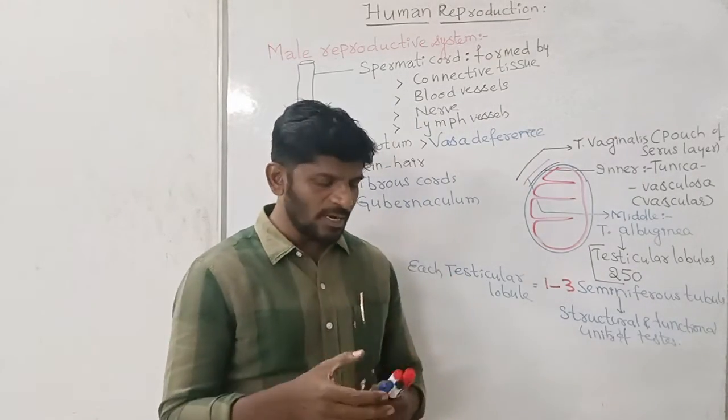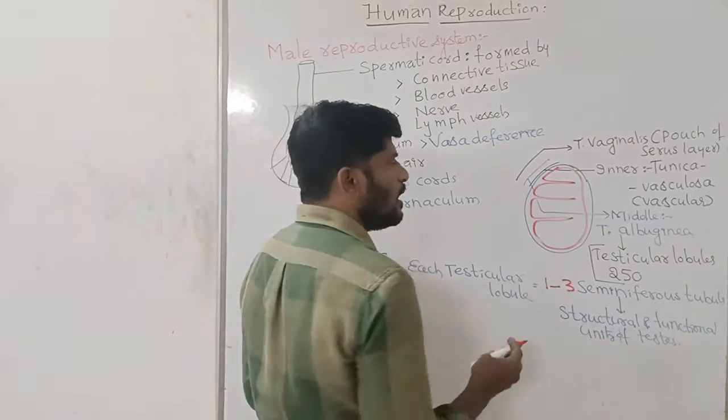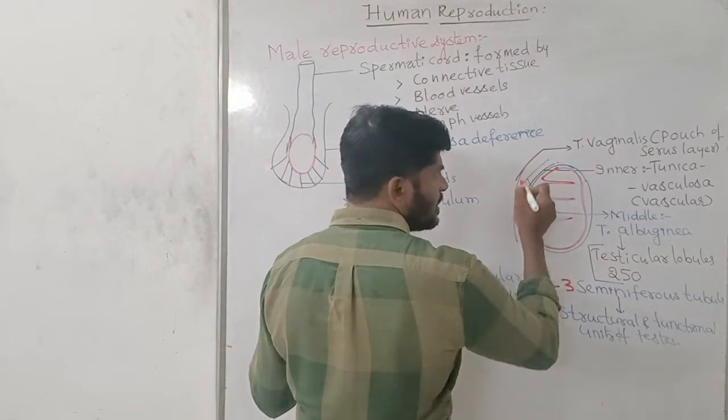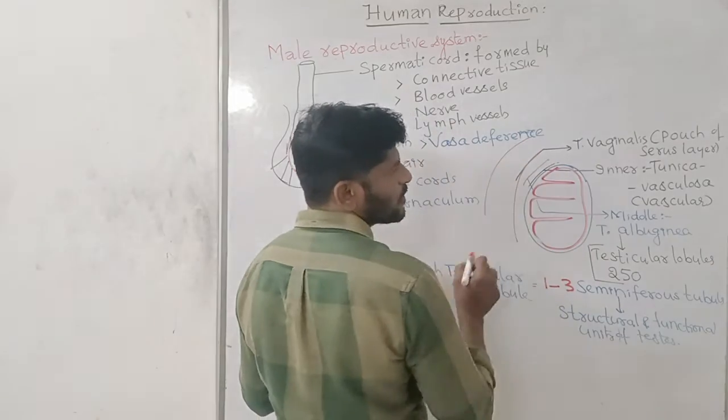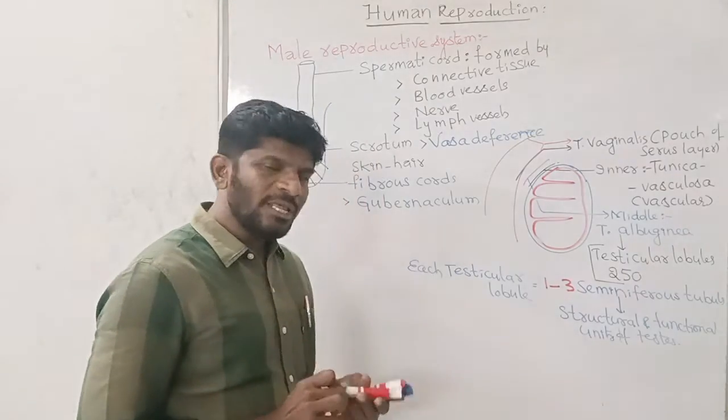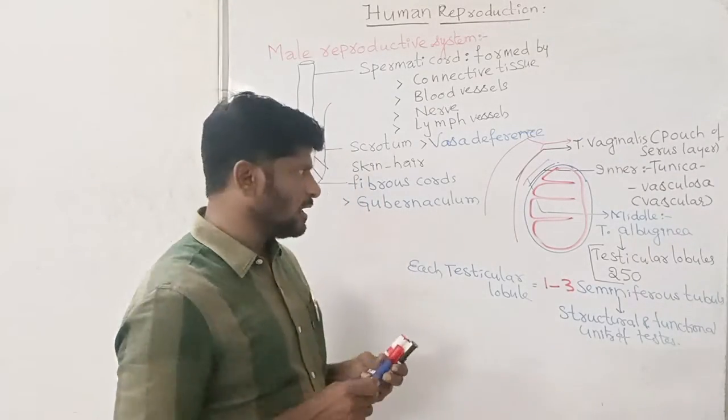It is a double layer, with an outer layer and an inner layer put together called the tunica vaginalis.